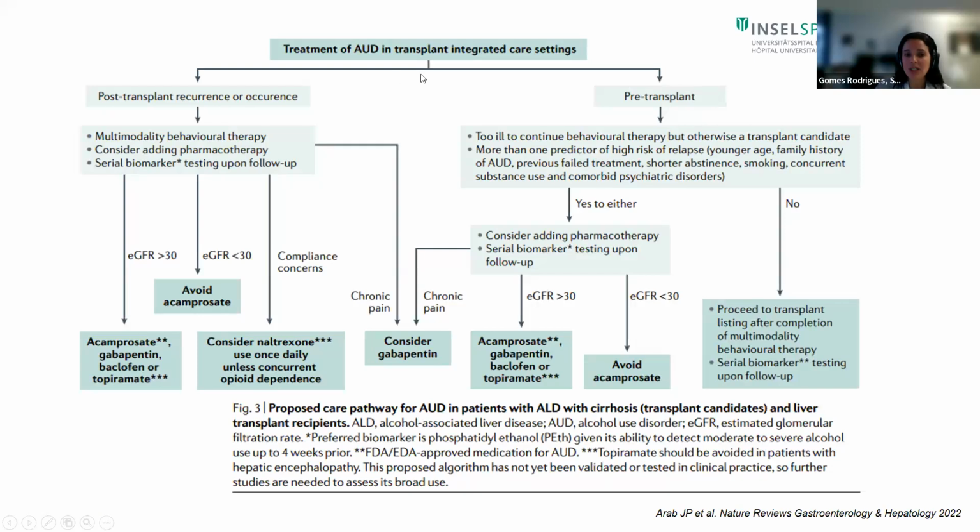How do we treat AUD in the setting of transplant? Here, I'm going to go very quickly. In the pre-transplant setting, if the patients are too ill for behavioral therapy, we still have to consider them as transplant candidates, but they need a psychosocial evaluation. If patients have more than one risk factor for relapse, such as being young or having previous histories, we should consider pharmacotherapy besides behavioral therapy. These are patients where we really need to do serial biomarker testing and, if necessary, also start therapy. In the post-transplant setting, it is not quite different.